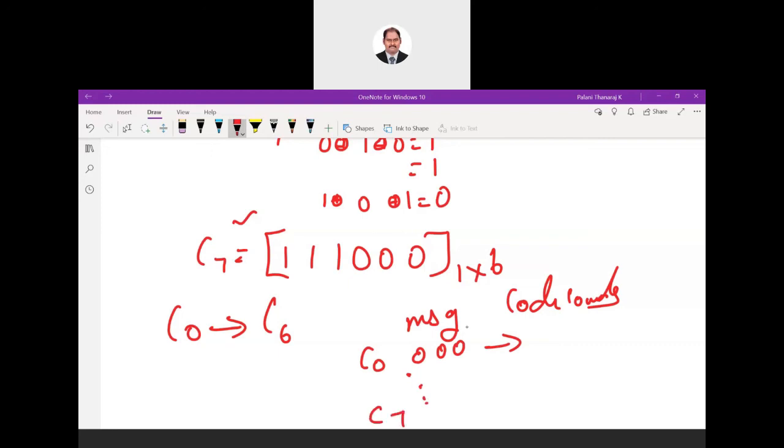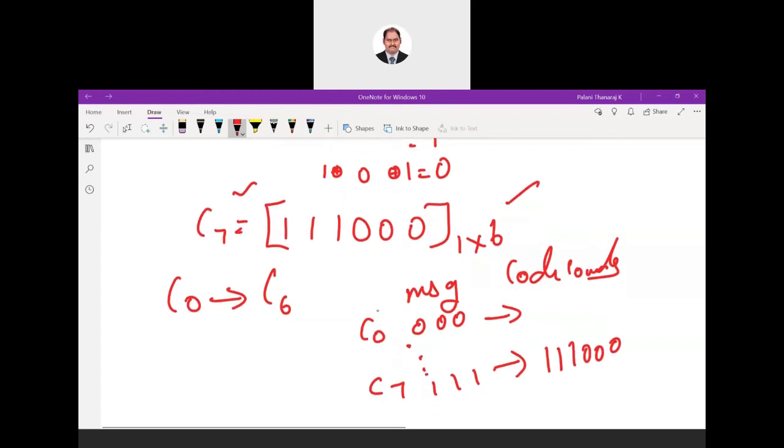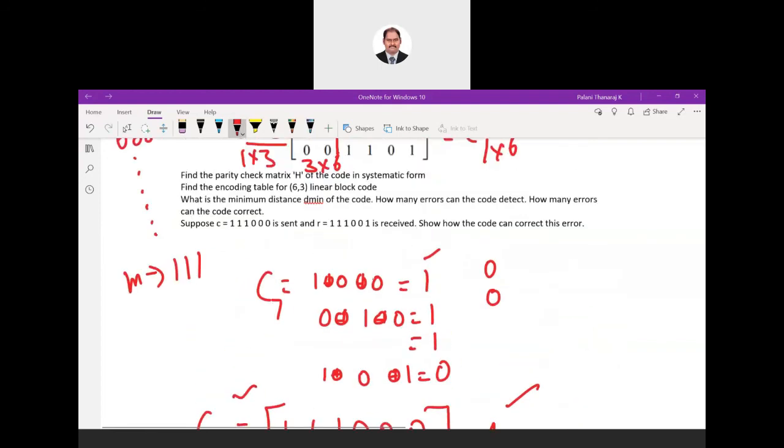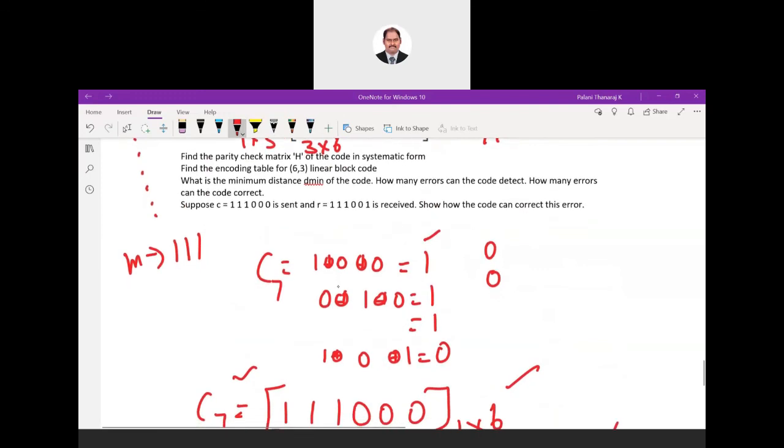I've done the C7, which is message 111, code word is 111 0 0 0. Okay, so this is the encode table. Okay, simple matrix multiplication, but when you are adding, you have to do XORing. Kindly don't forget. Okay, it is XOR, modulo-2 addition.